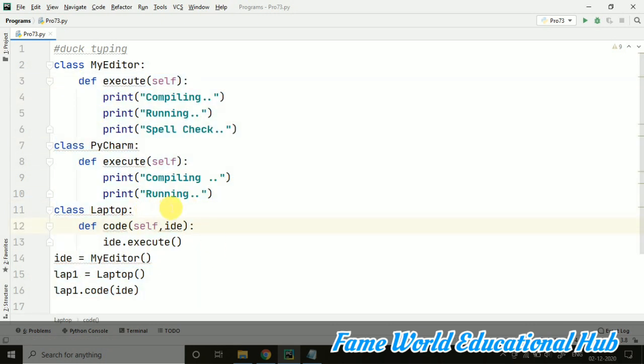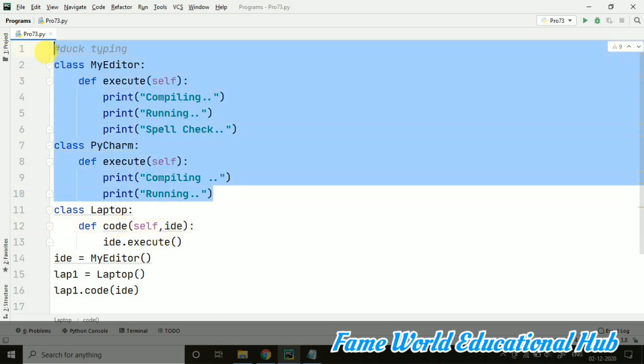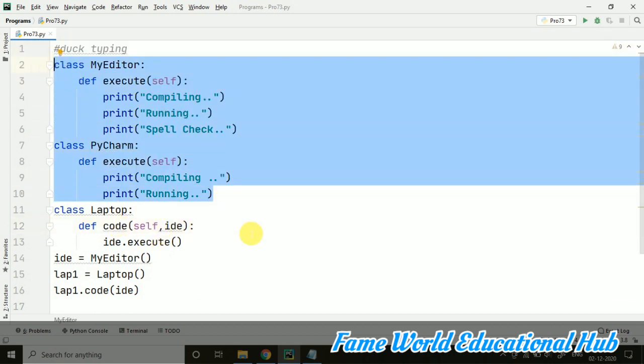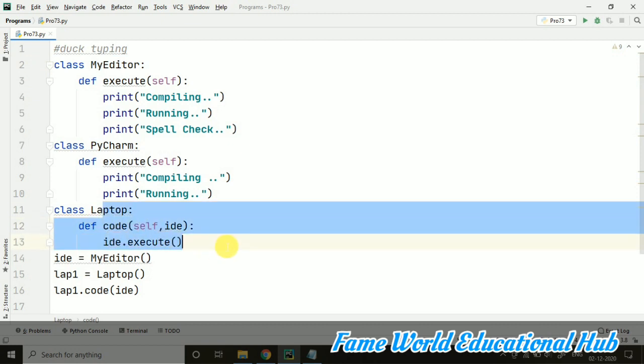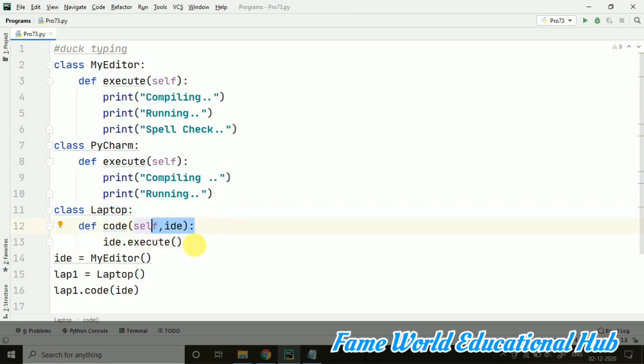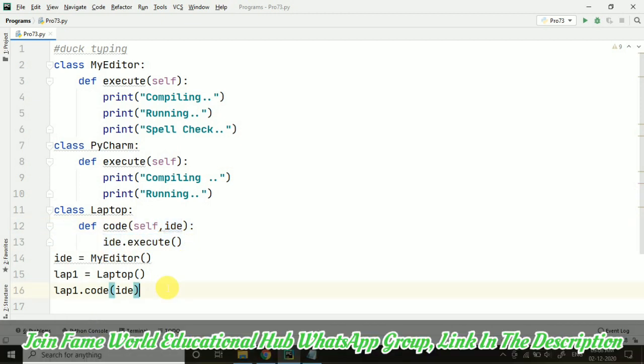You can see that we are having multiple classes and they are showing different forms. They are different editors and they are having their own properties. But this laptop is concerned only with this IDE. It should have any IDE to execute the code. It's not really a great difference if I am using my editor or PyCharm here as the code editor, because it will be working in the same manner. So that's the concept of duck typing.